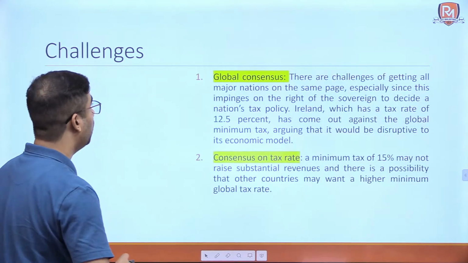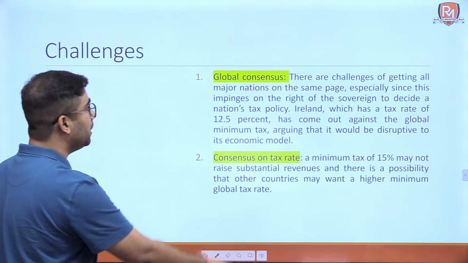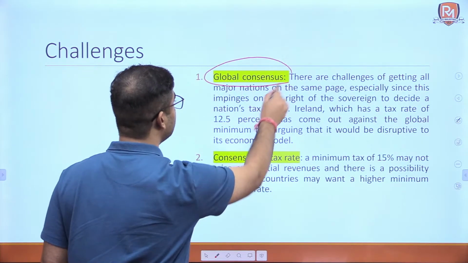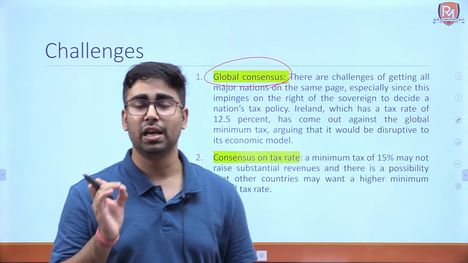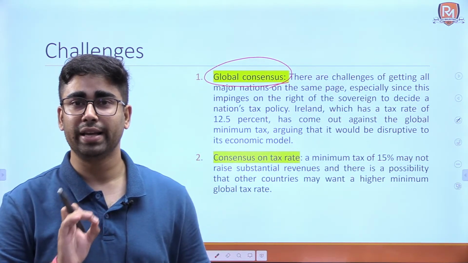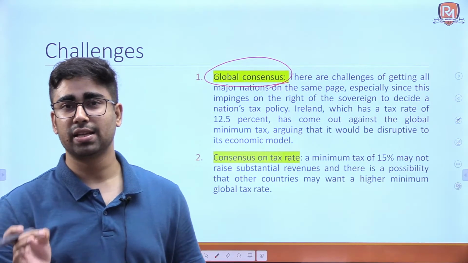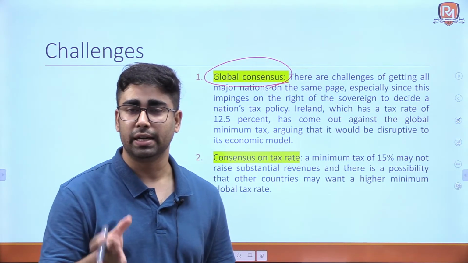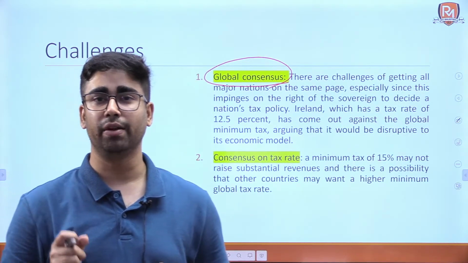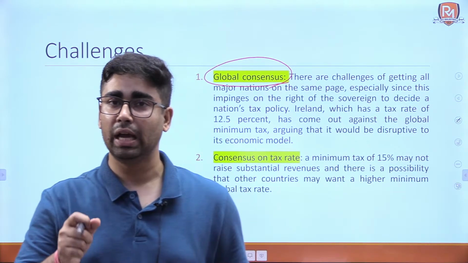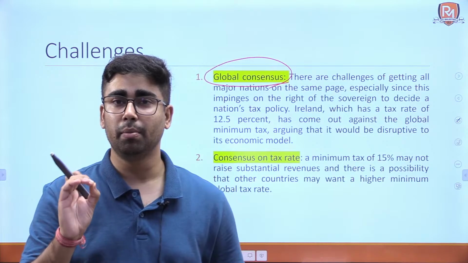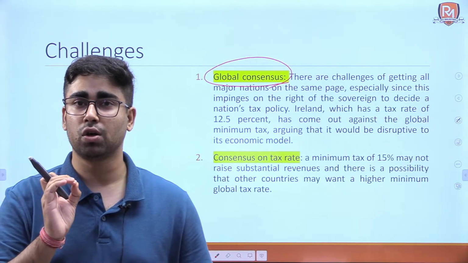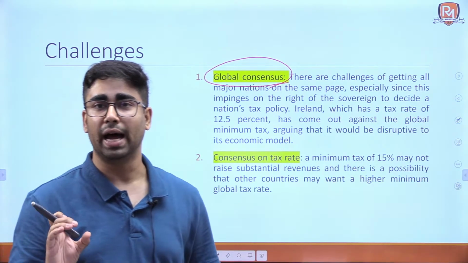Okay, now what are the challenges? Global consensus. Global consensus means there should be a global consensus on what would be the minimum taxation rate. For example, if some country is taxing the companies at 12%, 10% because they want to attract investment, they will say that we are trying to attract investment and you are putting the minimum taxation rate at 15%, because of which we will lose out on that investment.